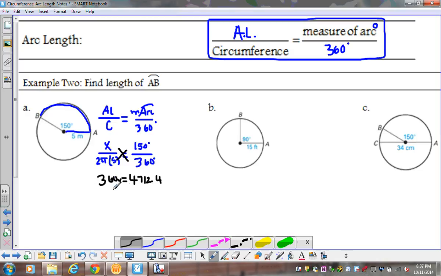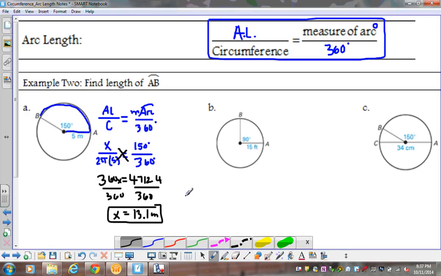So I've got 360x equals 4,712.4. To get my x by itself, I divide both sides by 360. And when I take 4,712.4 and divide it by 360, I get my arc length. We'll just say, rounded to the nearest tenth, it is 13.1 meters.